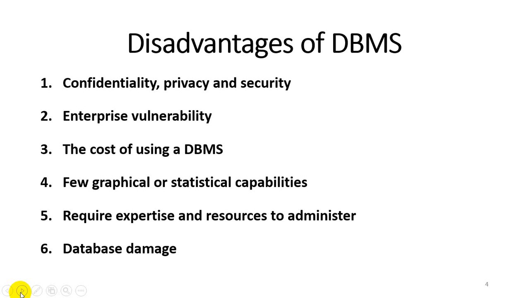The second thing is enterprise vulnerability. What is vulnerability? Vulnerability means a mistake. If a user makes a mistake, an unauthorized user can access the information. If technical bugs are found in a particular database, an unauthorized person can also access the data. So enterprise vulnerability is one of the disadvantages of DBMS.